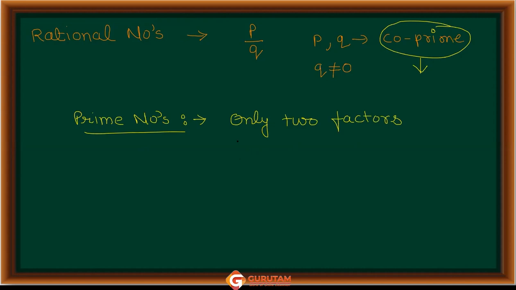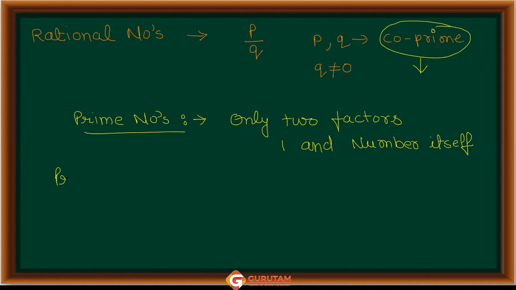Like, for example, sir, we took an example. Suppose two factors: which two factors should the number have as the only factors? Actually, prime numbers are those numbers which have only two factors. Which ones? One and the number itself.